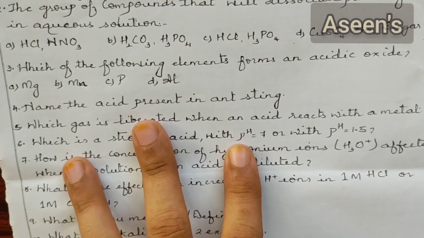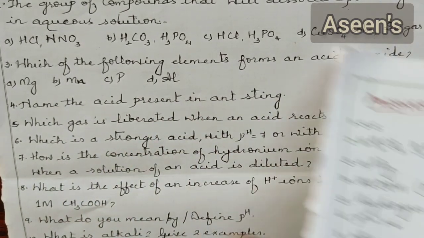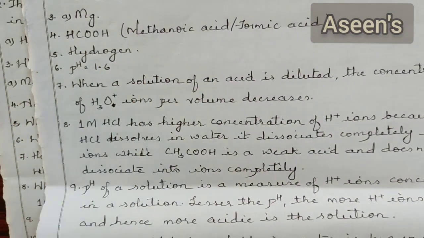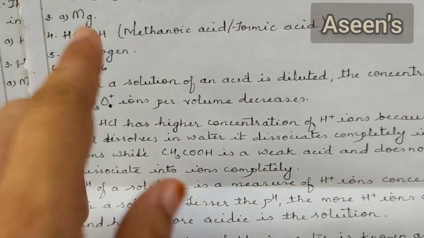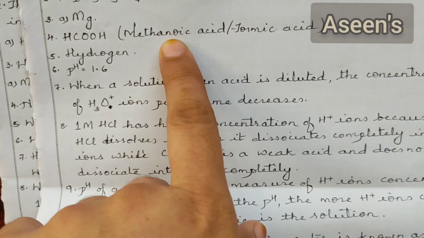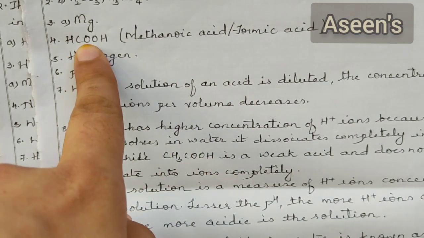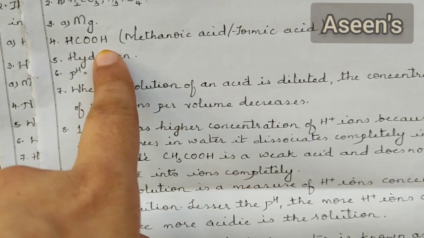Moving on to the next question: name the acid present in ant sting. Okay, so this is pretty much the same for ant sting, bee sting and nettle leaves. It's known as methanoic acid or formic acid, and the formula goes something like this: HCOOH.